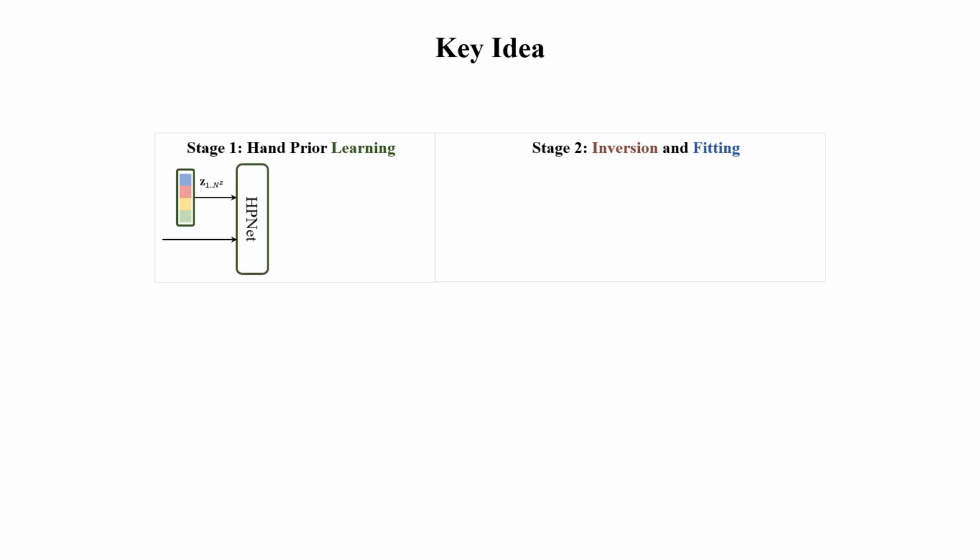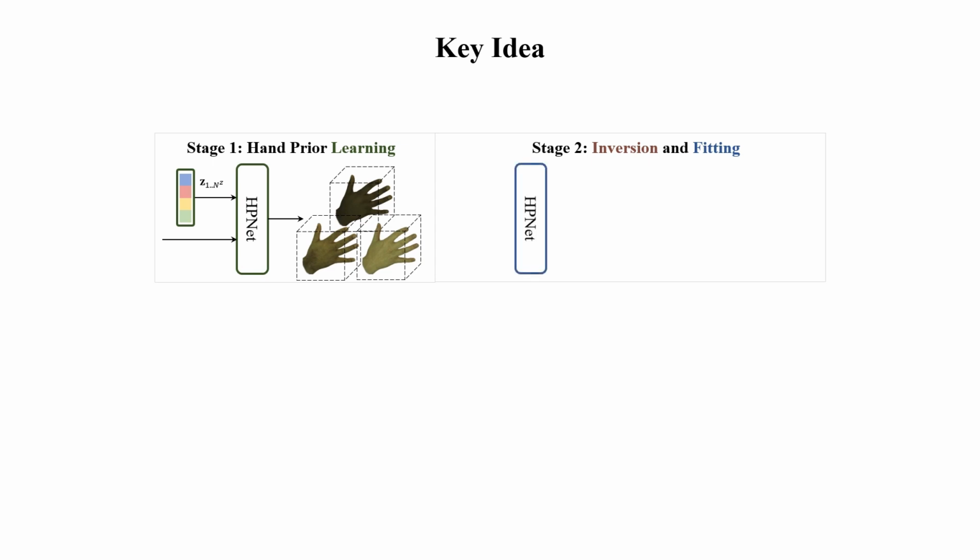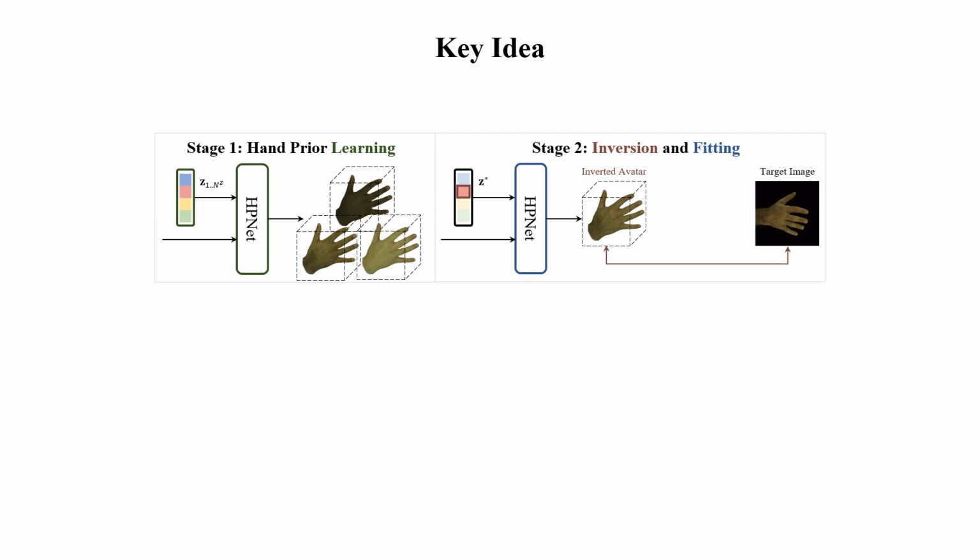To achieve this, we divide our framework into 2 stages, 1. Hand prior knowledge learning, and 2. One-shot reconstruction with prior knowledge aid. In the first stage, we use the hand prior network, HPNet, to capture prior knowledge from accessible data with multiple identities. In the second stage, we employ HPNet to inverse a similar hand and optimize it to the target identity with prior knowledge for regularization, based on the given image.